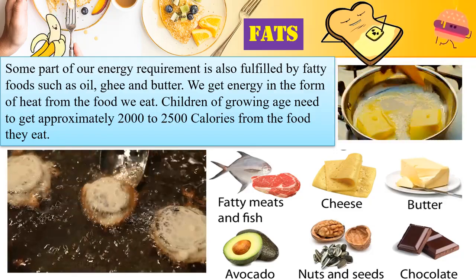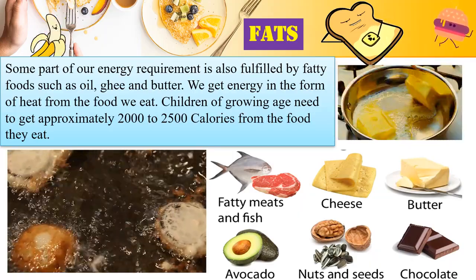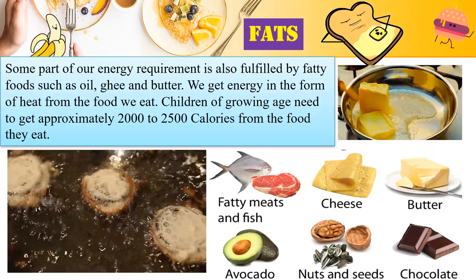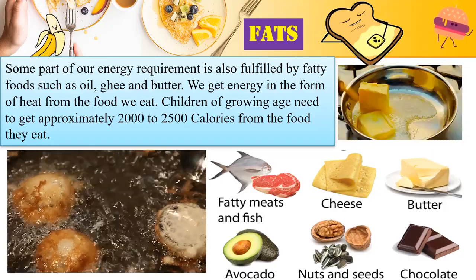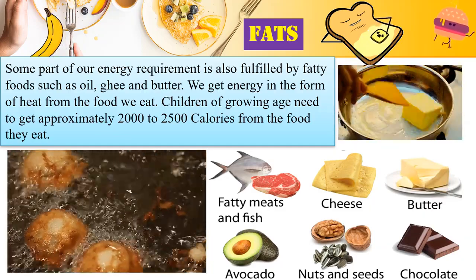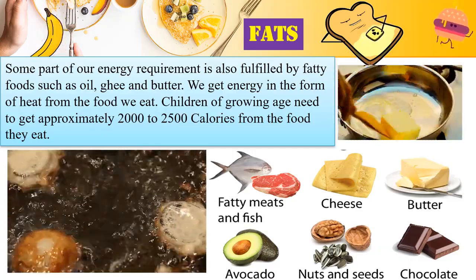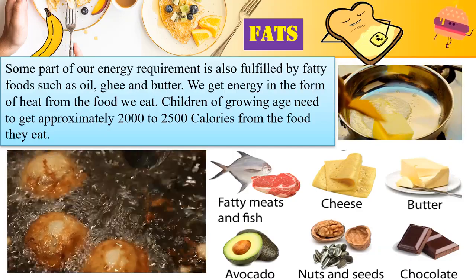Now, the children of your age who are growing need approximately 2000 to 2500 calories from the food that you eat. So this is present in fatty meats and fish. It is present in avocado, nuts and seeds like walnut, chestnuts, and cheese, butter, chocolate.